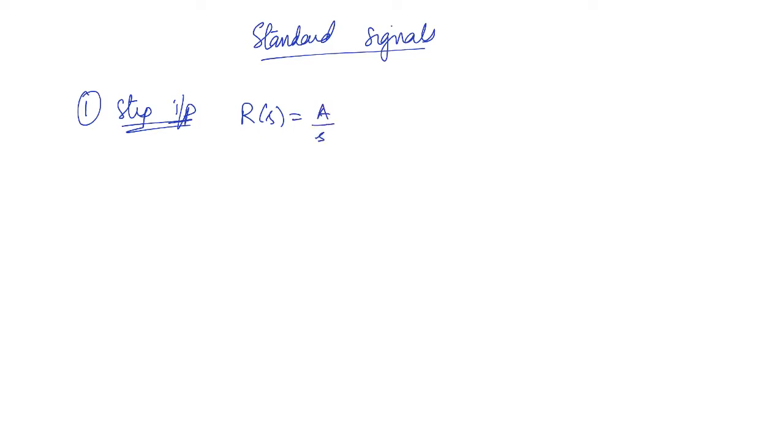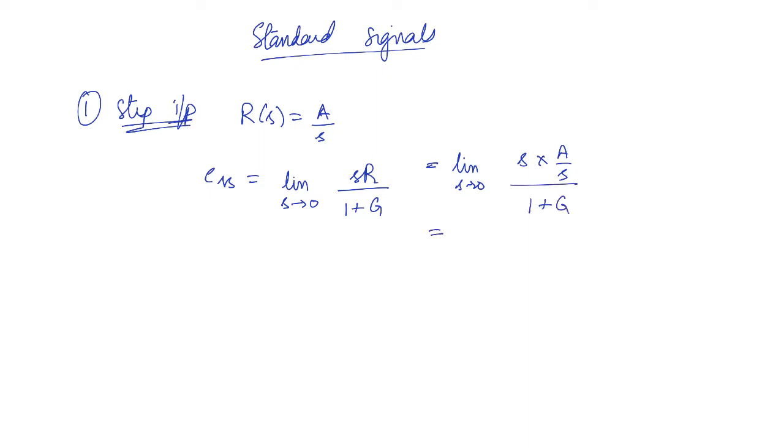So the steady state error will be the limit s tends to 0 of s R by 1 plus G, which is the limit of s times A by s divided by 1 plus G. So this you will get as A by 1 plus the limit s tends to 0 of G(s).